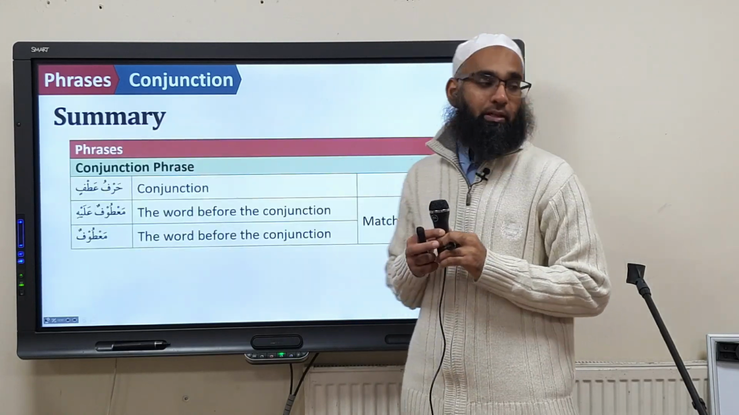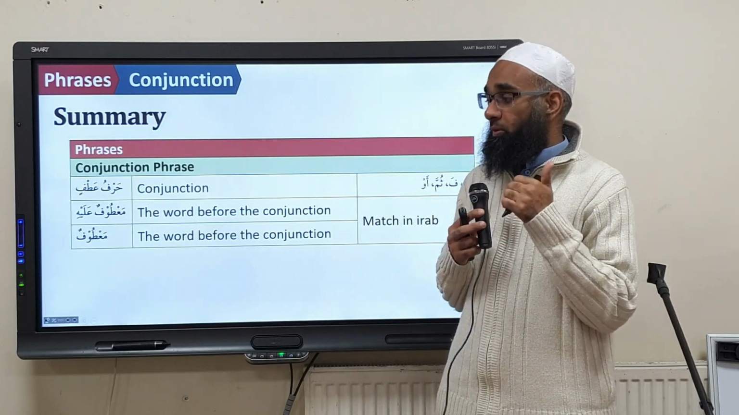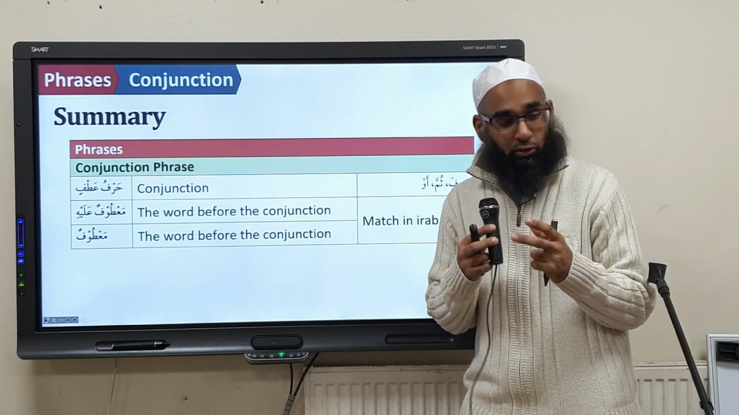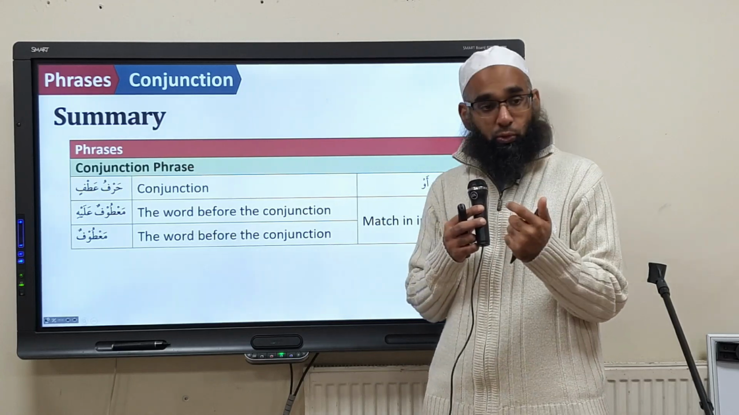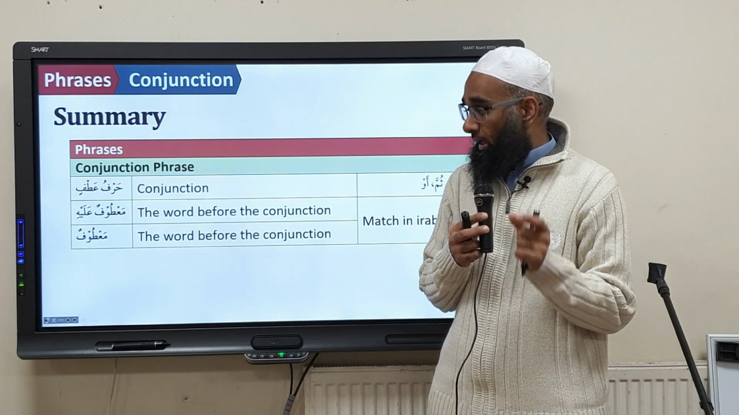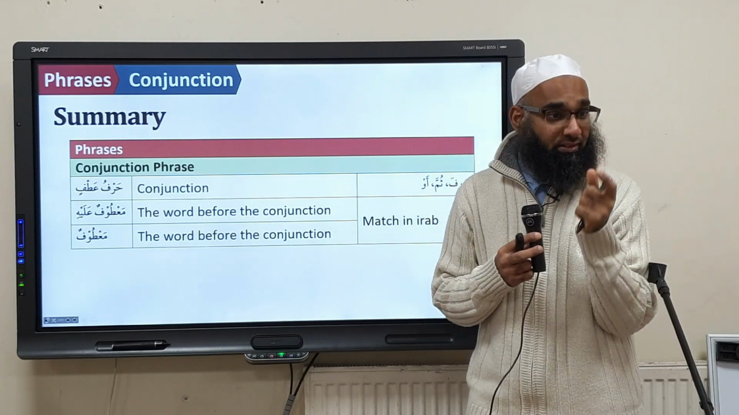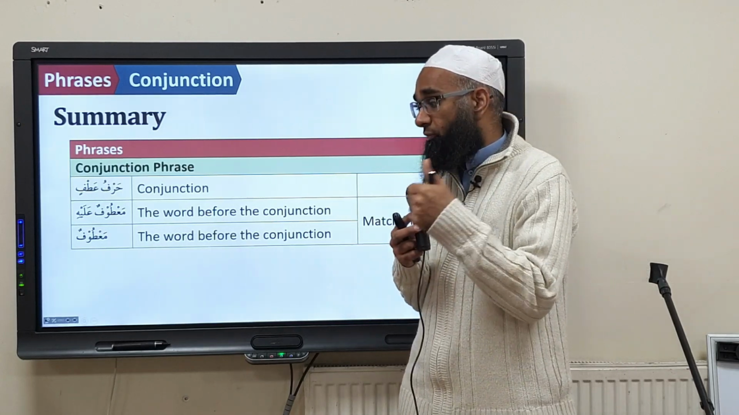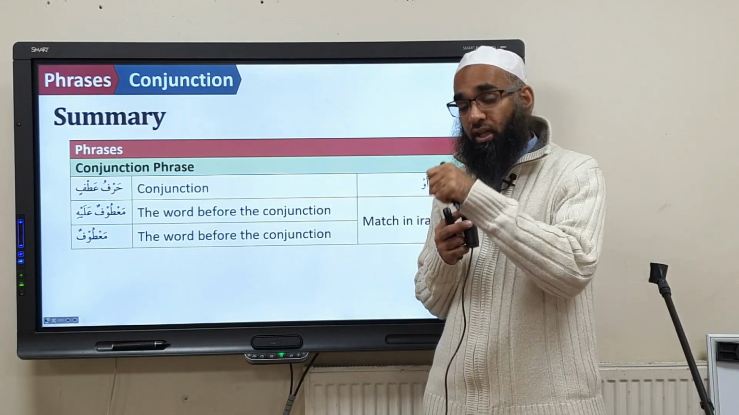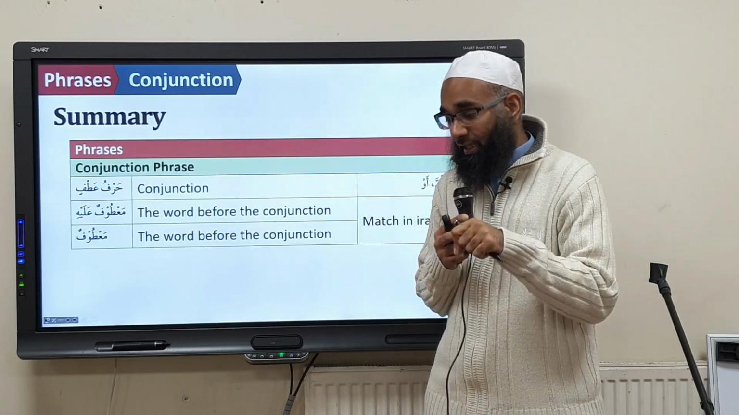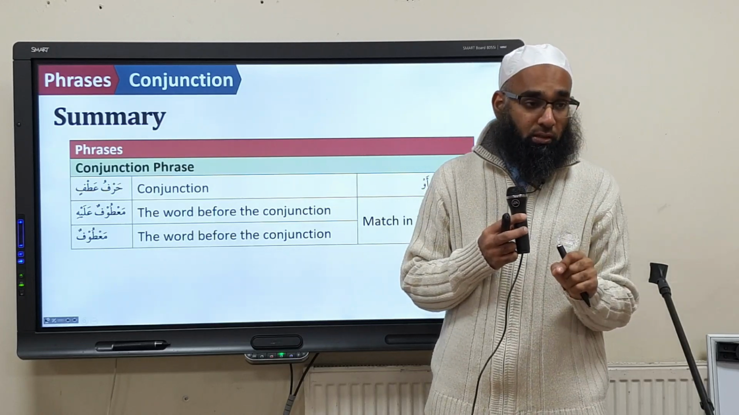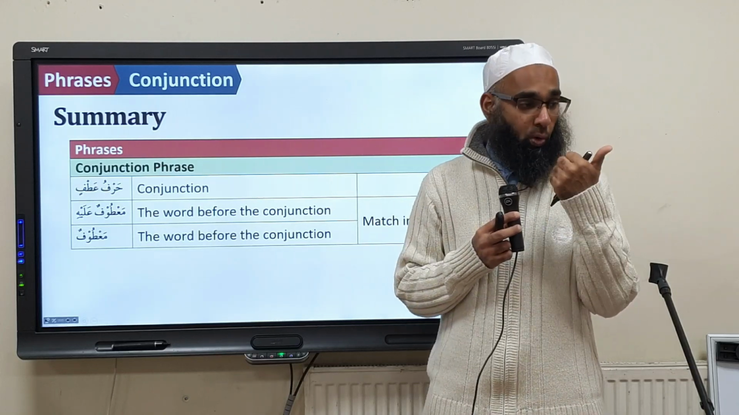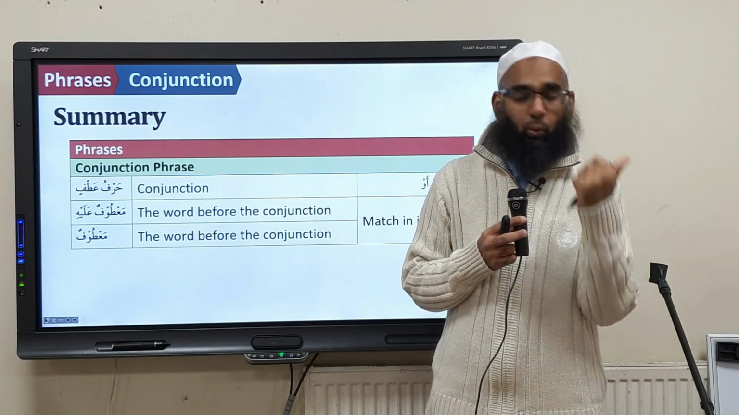Okay? You understand? For now, we're doing phrases. A phrase is where you expand on one of the main parts of a sentence. Number two, we're doing the conjunctive phrase. And the conjunctive phrase is called atf. So the particle is called harfu atfin. The word before the harfu atfin is called ma'tufun alayh. The word after harfu atfin is called ma'tuf. And the four particles of harfu atf are what? Wa, fa, thumma and aw.